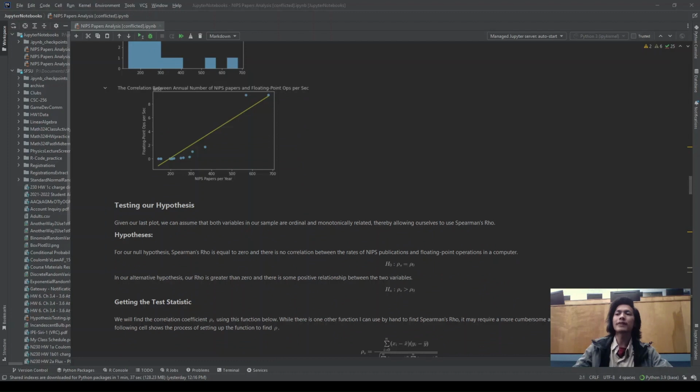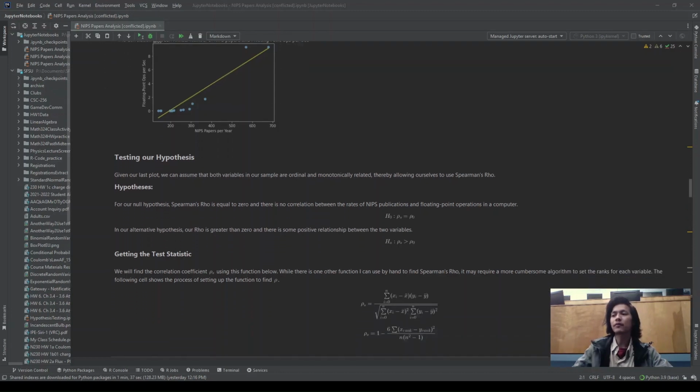And so we had to start with two assumptions. One is the null hypothesis, in which Spearman's rho is equal to 0 and that there is no correlation between the rate of NIPS publications and the observed flops every year. The alternative hypothesis, our second assumption, would be that rho is greater than 0 and that there is a positive relationship between the two variables. To find out, we're going to have to start finding rho first.